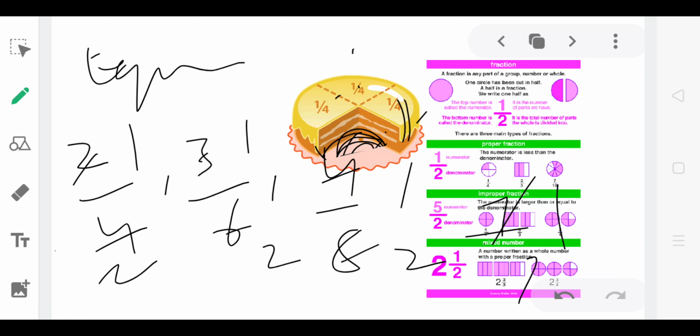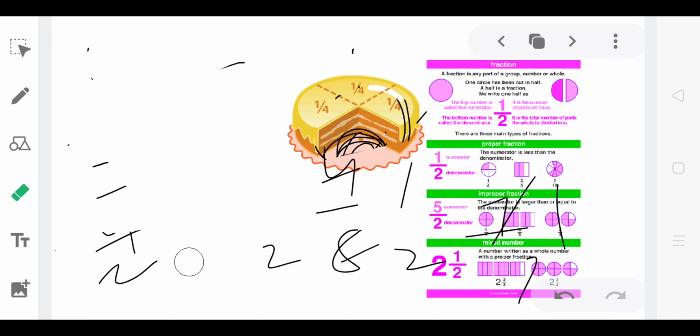Okay. Next one is a mixed fraction. What is the mixed fraction?